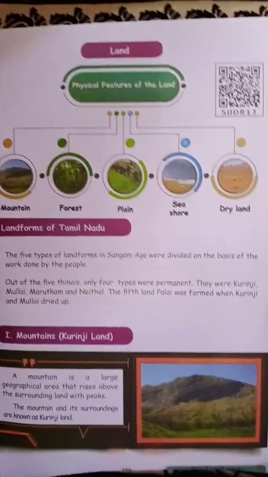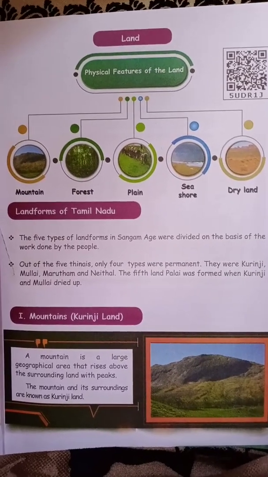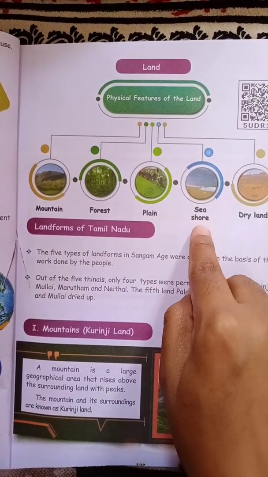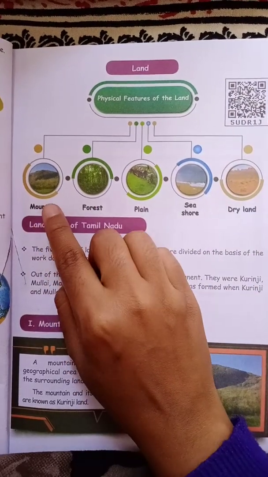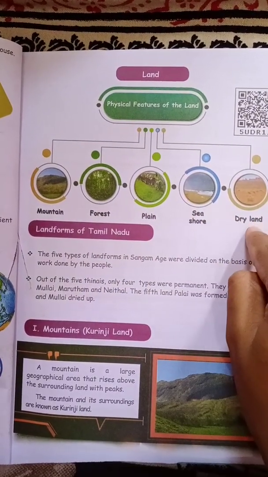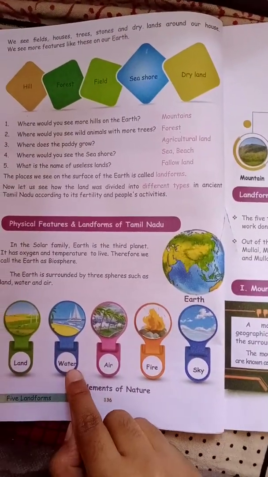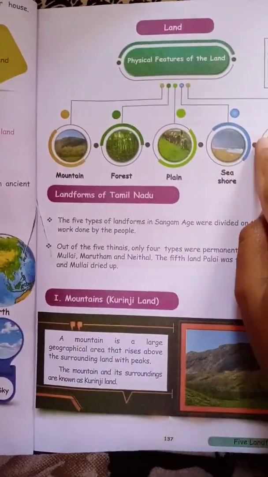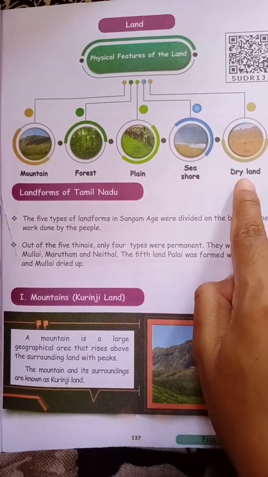Then, we are going to discuss about land. The physical features of the land. It is also 5. They are mountain, forest, plain, seashore, dry land. So, what are the physical features of the land, children? They are mountain, forest, plain, seashore, dry land. So, the 5 elements of nature are land, water, air, fire, sky, and the features of land are mountain, forest, plain, seashore, and dry land.